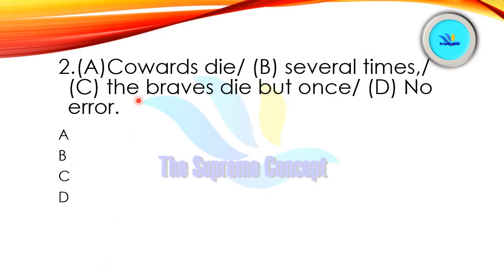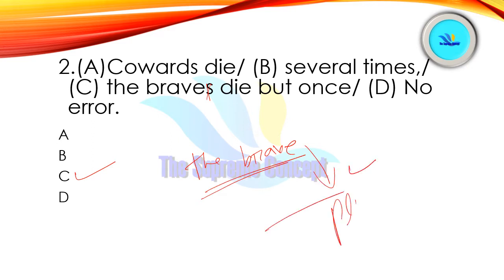Question number 2. Cowards die several times, the braves die but once. Now find out where the error lies. Yes, you are right. Error lies in part C. See, no need to use S or ES in brave. Simply, if we say the brave, the brave actually shows it is the plural form, right? So no need to use S or ES. Simply we can say cowards die several times, the brave die but once is the correct answer here.